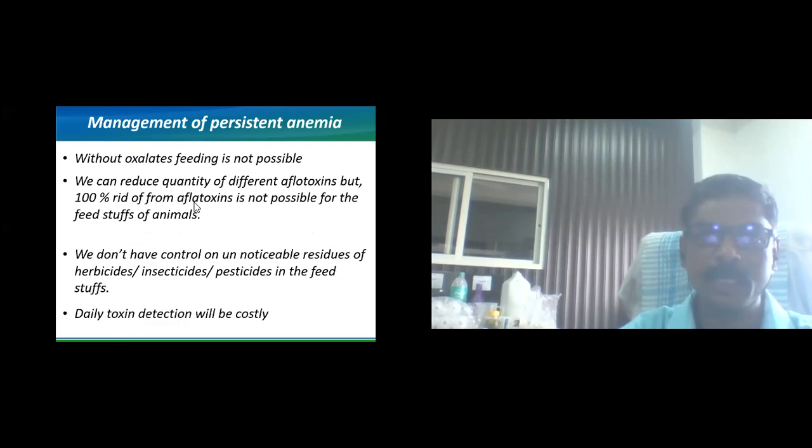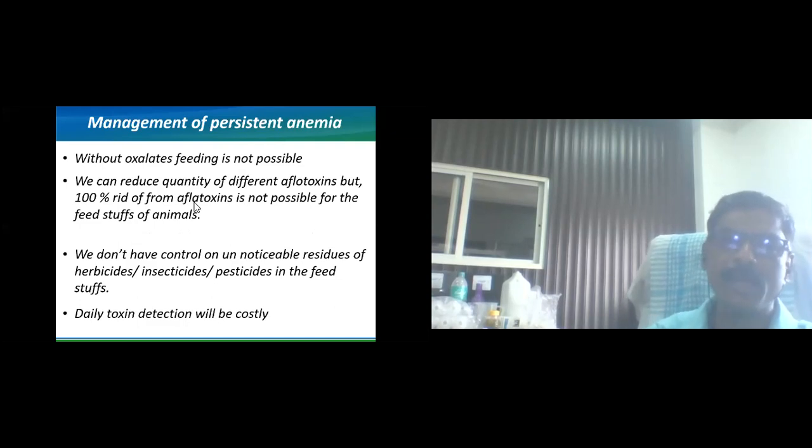Now the next part is how to manage the persistent anemia, or how to manage the hidden hunger. It is not possible to get animal feed without oxalates. So traces of oxalate must be there, and without that, the feed is not complete. Then we can reduce the quantity of aflatoxin, but we are not able to get 100% rid of the aflatoxins, and it is not possible from the other feedstuffs of the animals.